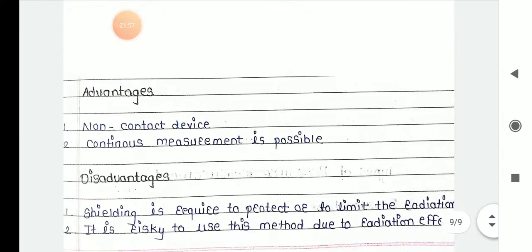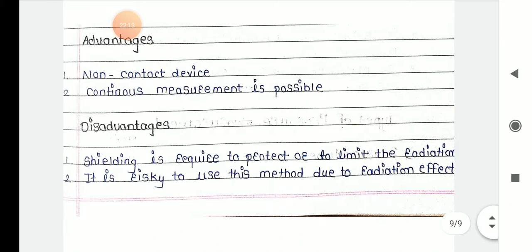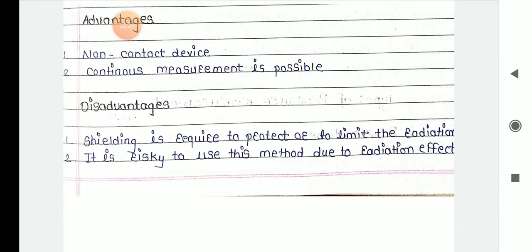What are the advantages of this radiation level indicator? First one, non-contact device, continuous measurement is possible. Disadvantages: shielding is required to protect or to limit the radiation. It is risky to use this method due to the radiation effect. So the name itself indicates that it is a radiation level. Applications: what are the applications? This level indicator covers a wide range of applications for recording the level of liquid as well as solid substances.